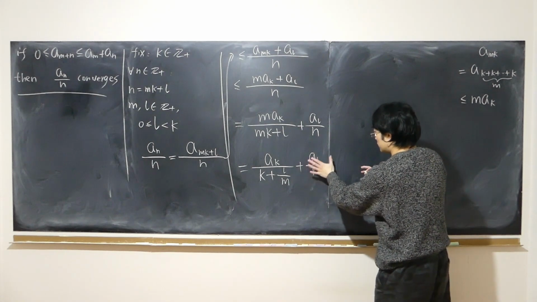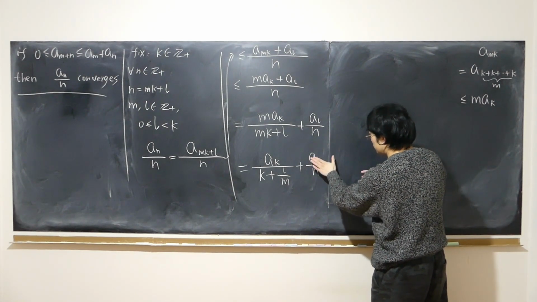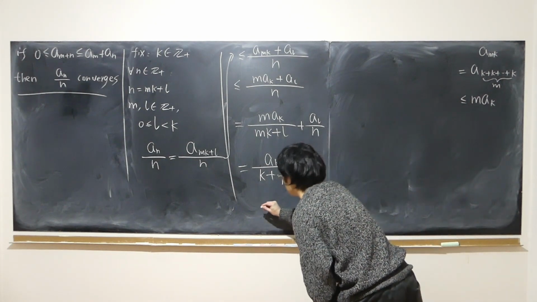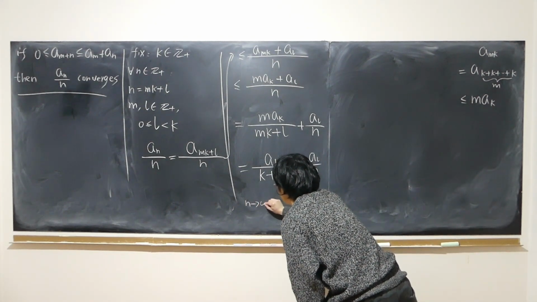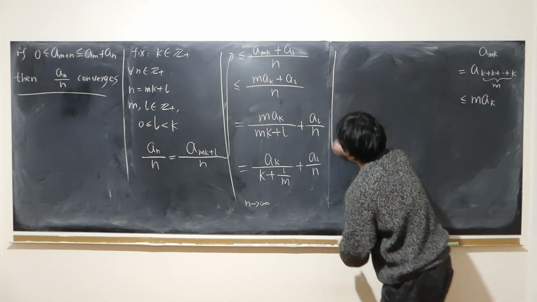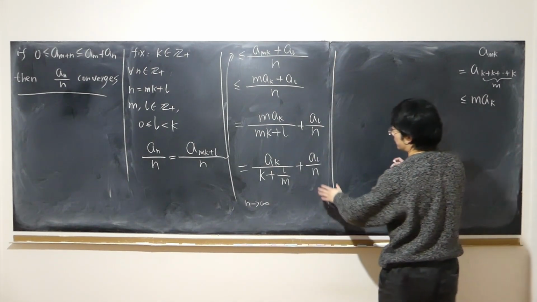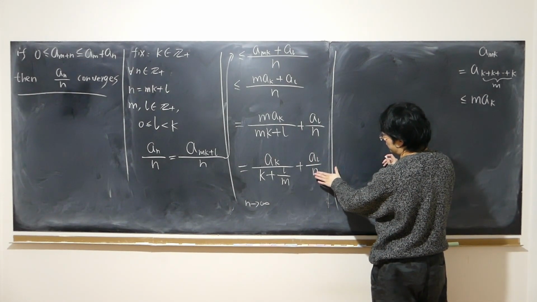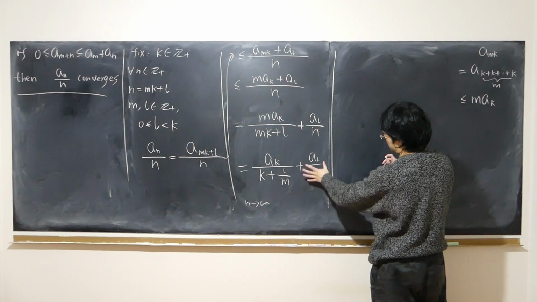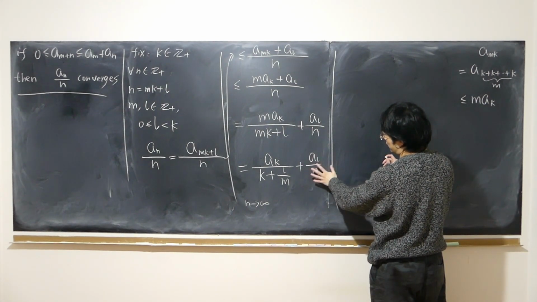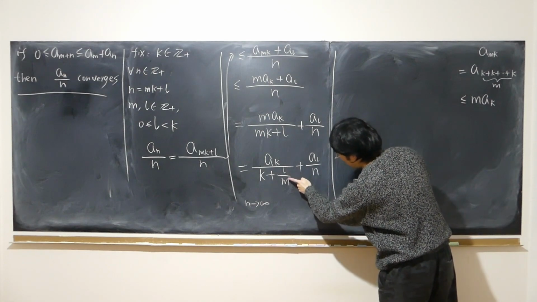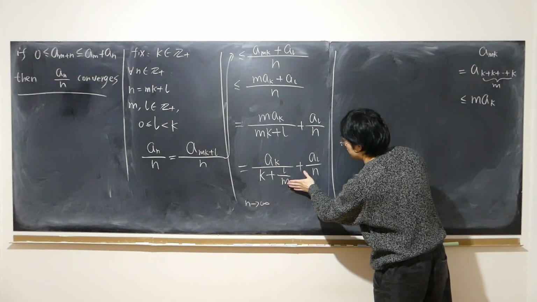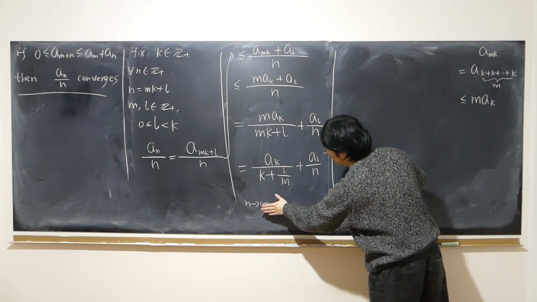Since the top is a bounded quantity and the bottom is n, what if I let n approach infinity? In that way, a fixed bounded quantity over positive infinity, the whole thing is going to disappear, approach 0. So l over m, l again is bounded. Does m approach infinity as n approaches infinity?